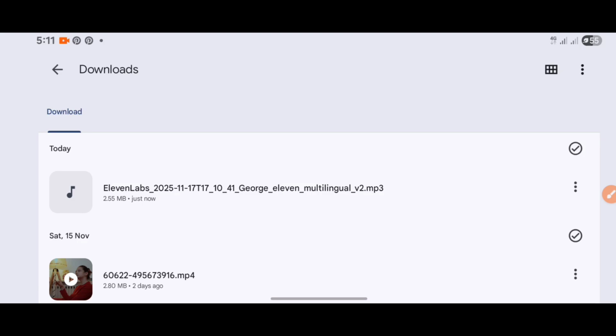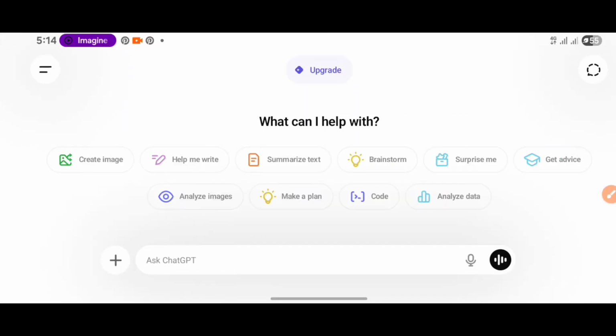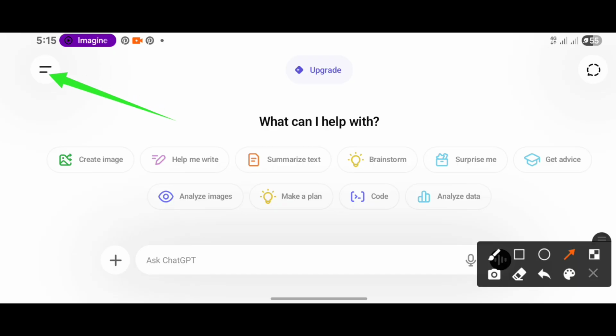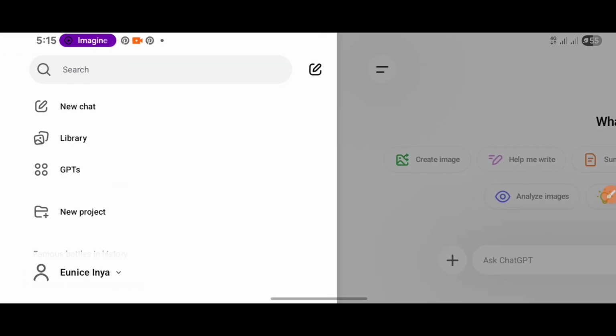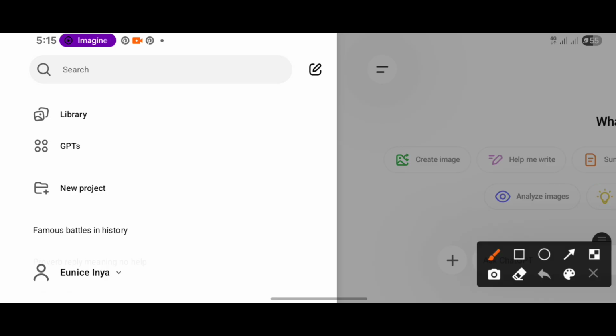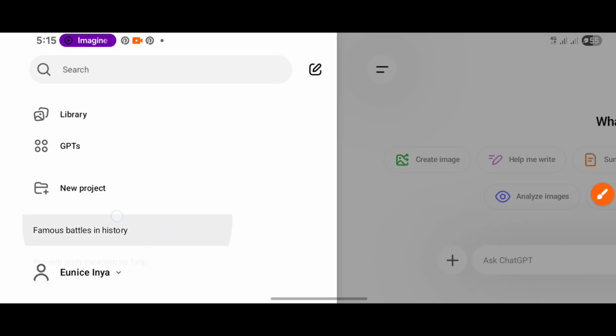The next thing we have to do before we start animating is to get a visualizing script for our story. We'll be doing that with ChatGPT. So let's go back to ChatGPT. We have to go back to the previous chat we had. So click on this drop down menu to view our chat history. If you scroll up, you can see our last chat here, famous battle in the history. So I'll just click on it.